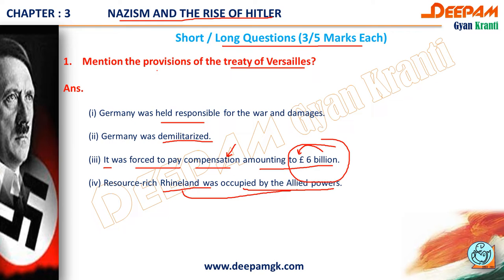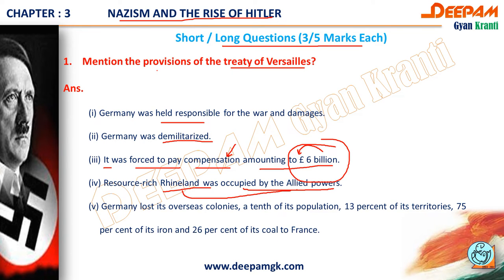The next point is that Germany lost its overseas colonies, a tenth of its population, 13% of its territories, 75% of its iron, and 26% of its coal to France.